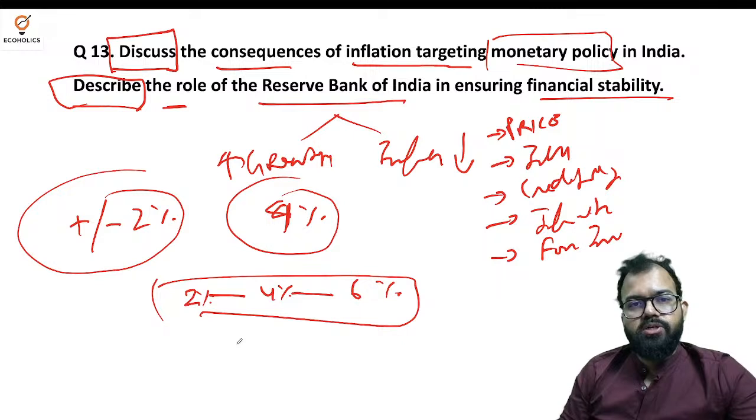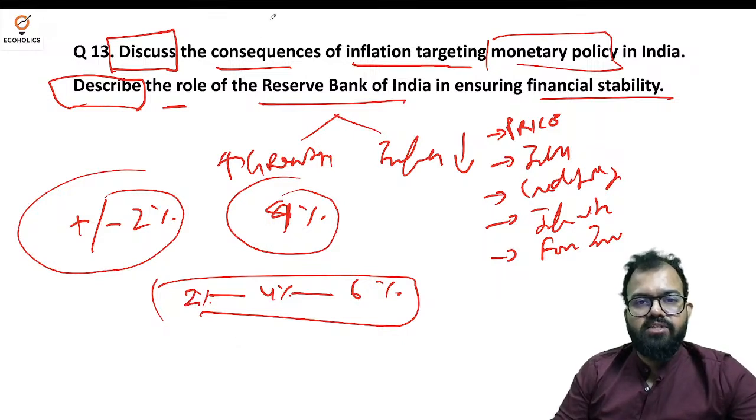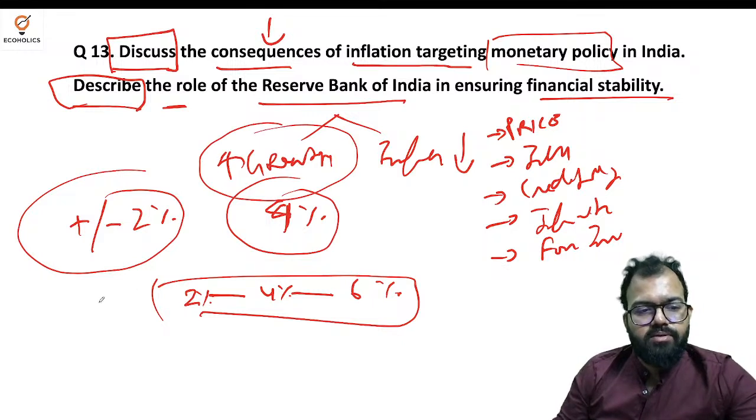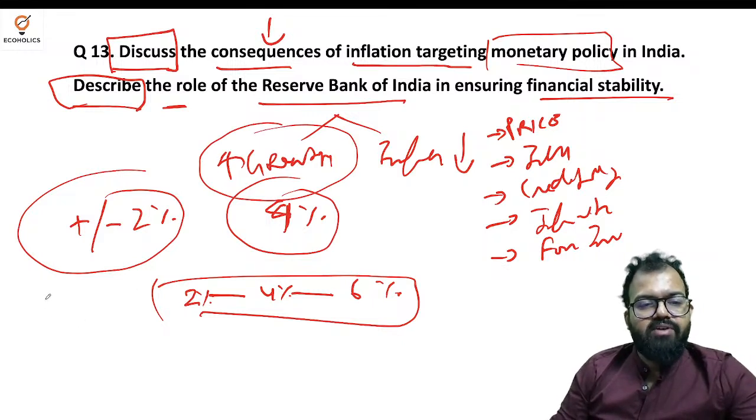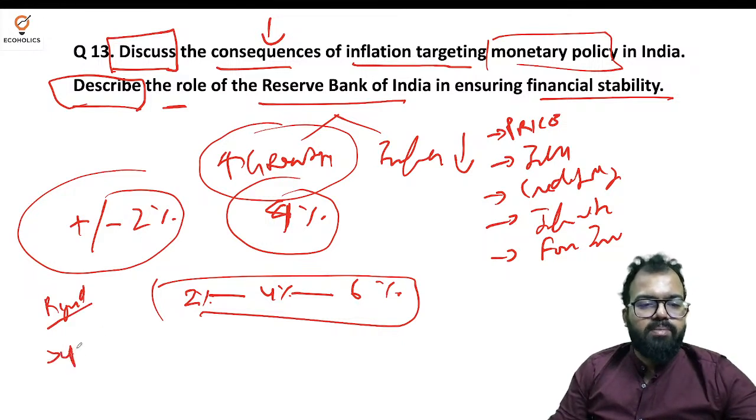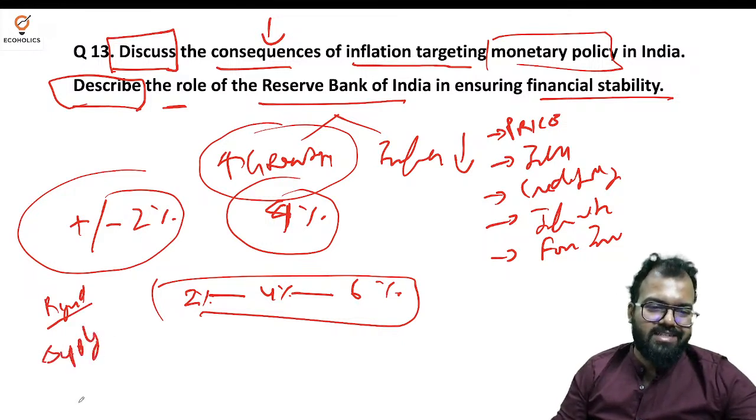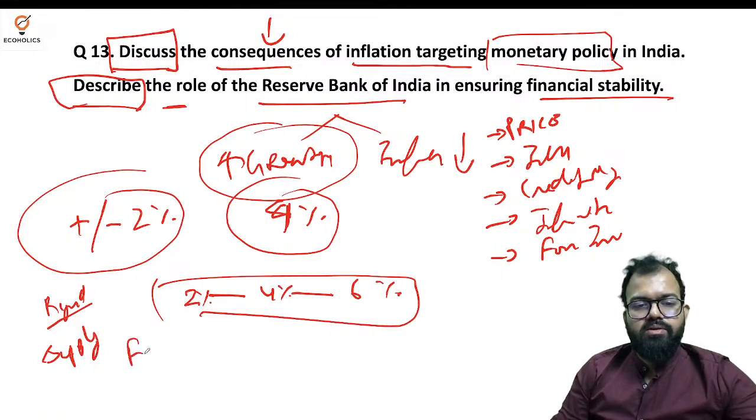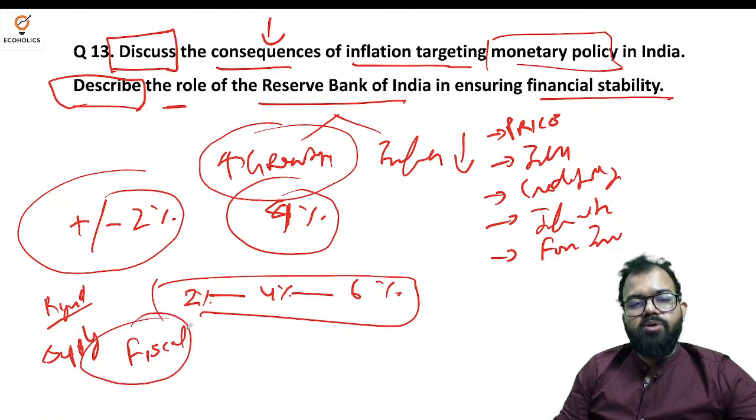But if I talk about negative consequences, because they ask the question regarding consequences, we sacrifice growth. We have a rigid policy here. We do not care about supply side factors, so supply side factors are sometimes ignored. When we have everything fixed in monetary policy, then fiscal policy becomes dominant.